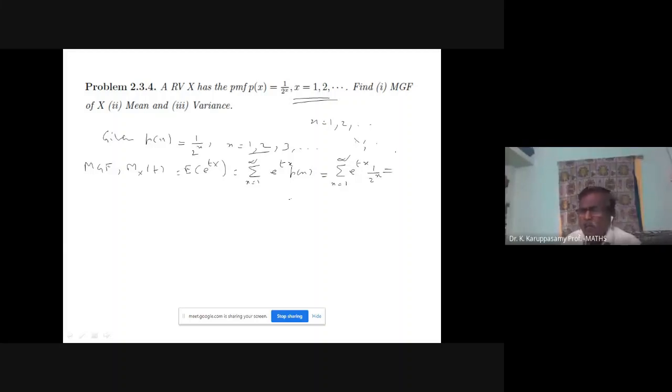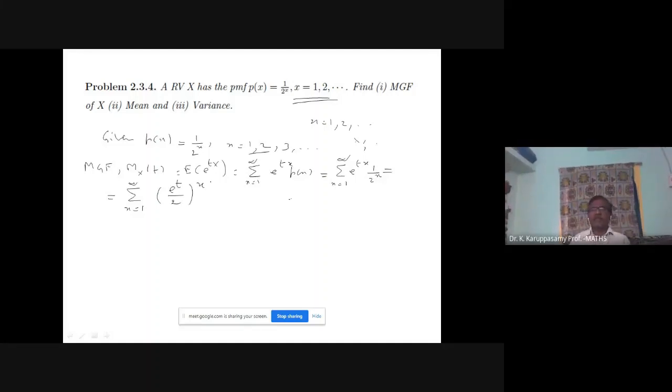I have to simplify this infinite series. How can I simplify? Sigma x equal to 1 to infinity, e power tx divided by 2 power x.